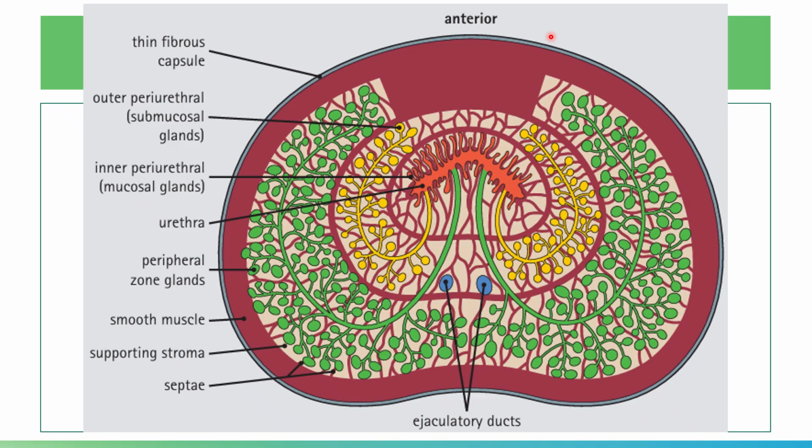Of course, the glands of your peripheral zone empty their secretions into the urethra by way of long ducts opening alongside the urethra. Of course, you have your peripheral zone present. The ducts present are accordingly long. Of course, you have your ejaculatory duct here.